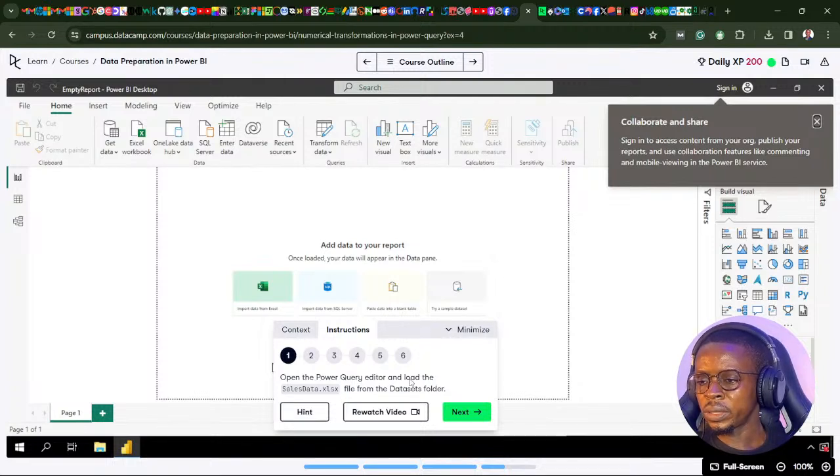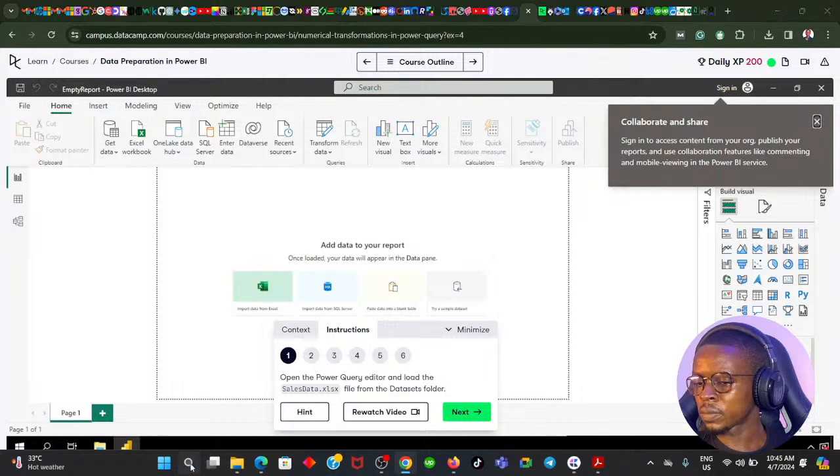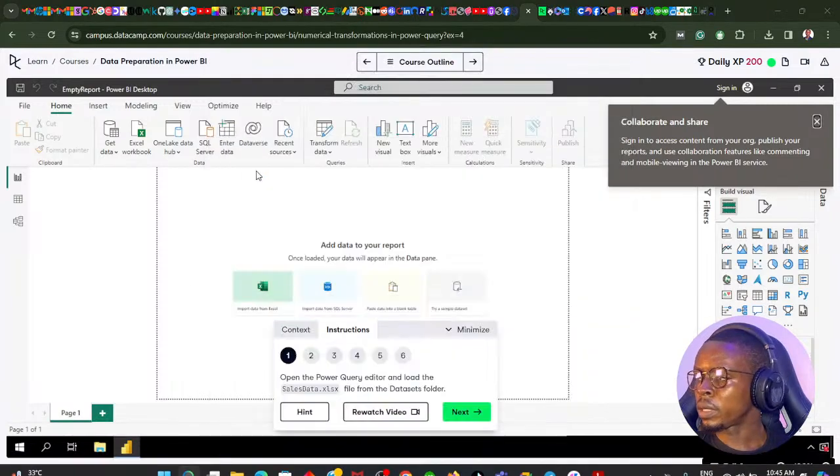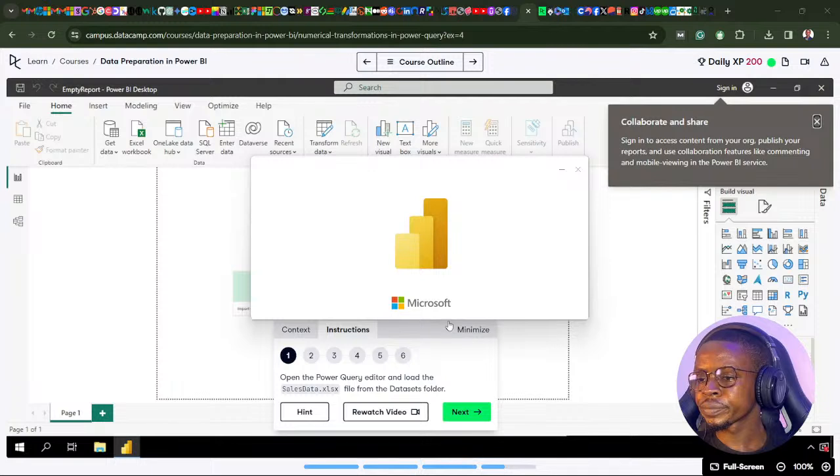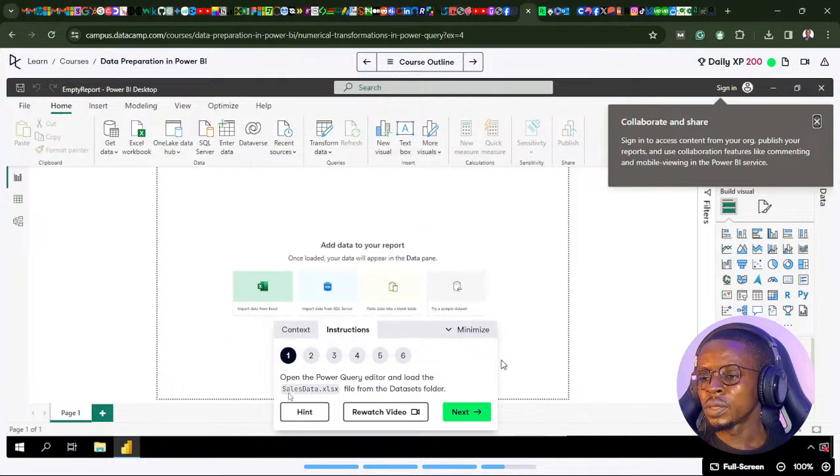So open the Power Query editor and load sales data. So we're going to open a fresh Power Query file. Let me just open my Power BI Desktop very quick. So I'm going to load the sales data. Do not forget, all data sets are linked under this description. Do make sure to download them so you can practice and get your hands dirty also.